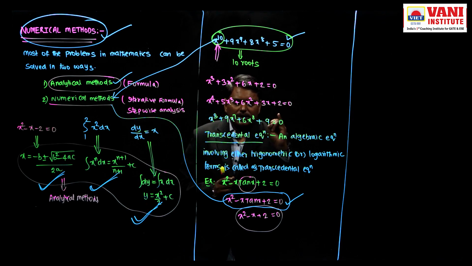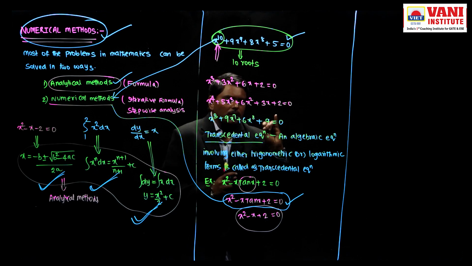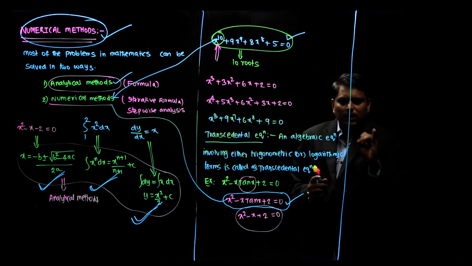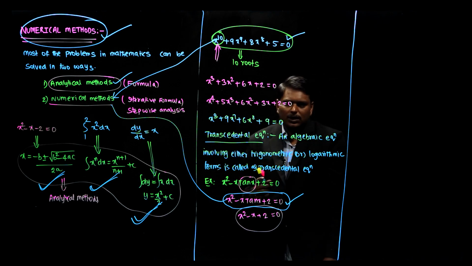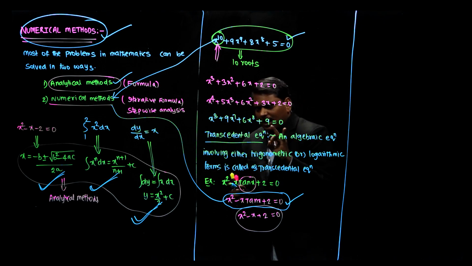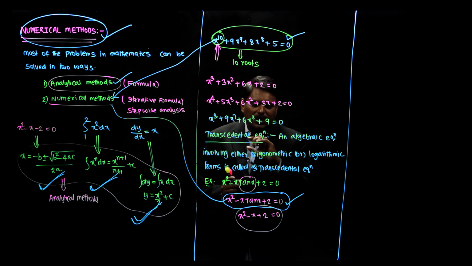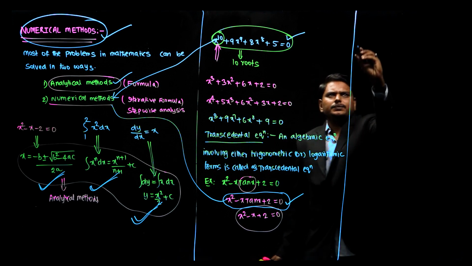So what are the advantages of numerical methods over analytical methods? First point, it is difficult for us to solve polynomials of order greater than 4 by using analytical methods, but the same problems can be solved by using numerical methods. Next, we cannot solve transcendental equations by using analytical methods. So that is it, you can write clearly.